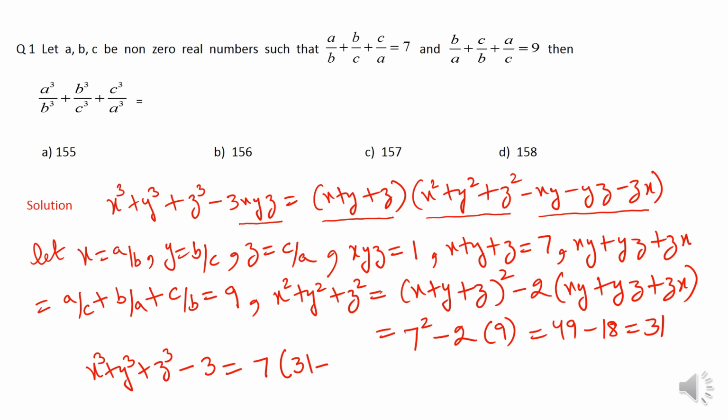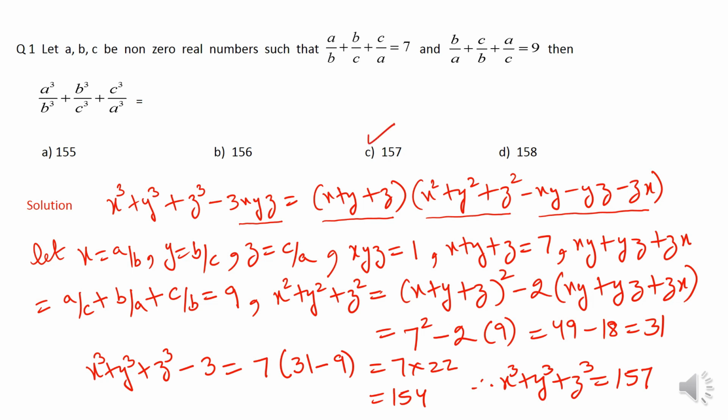So this becomes 7 times 22, which equals 154. Therefore the value of x^3 + y^3 + z^3 becomes 154 + 3, which is 157, because 3 is transposed to the right hand side. So this is our correct answer.